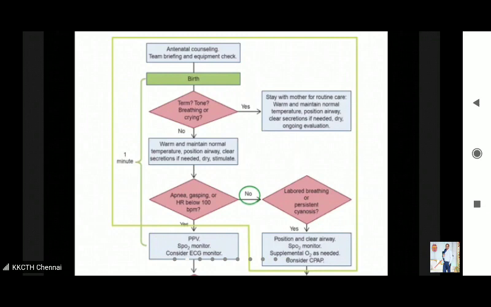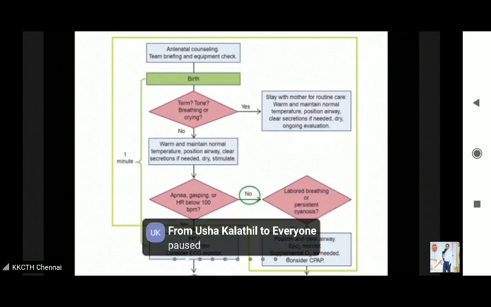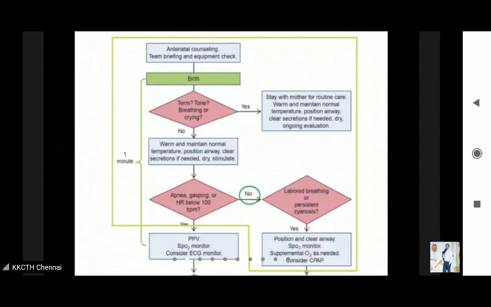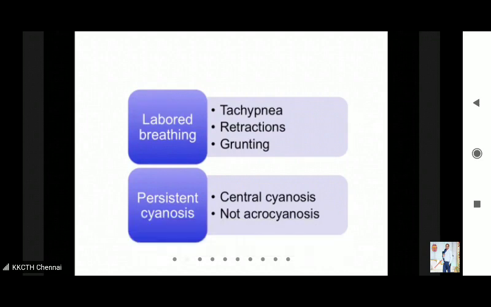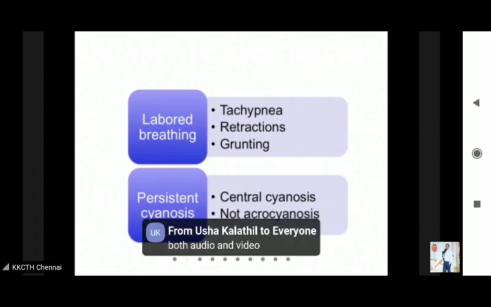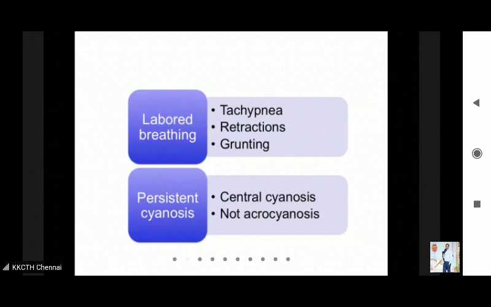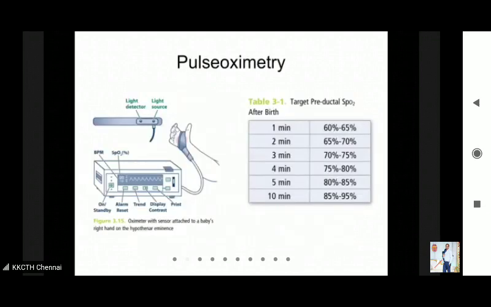If the answer to all three is no, the baby is not apneic, not gasping, is breathing well, and the heart rate is more than 100, then you have to assess whether the baby is having labored breathing. What do we mean by labored breathing? The baby has tachypnea, grunting, and retractions. So the baby is breathing well, but has tachypnea, retractions, and grunting. What is persistent cyanosis? The baby seems to have central cyanosis, not only acrocyanosis. If you have a pulse oximeter, you look at the target oxygen saturation, which is displayed. If our target oxygen saturation is less than the recommended target,